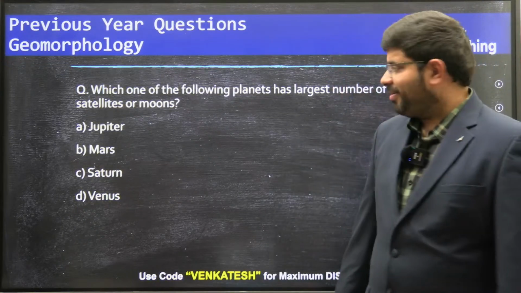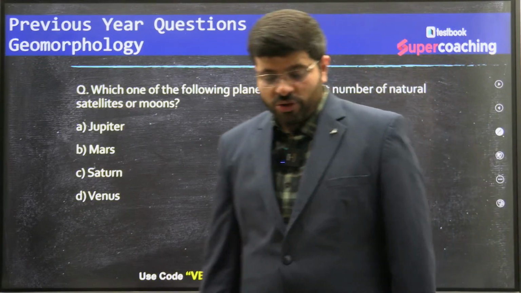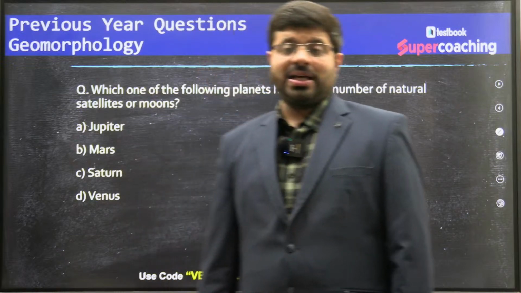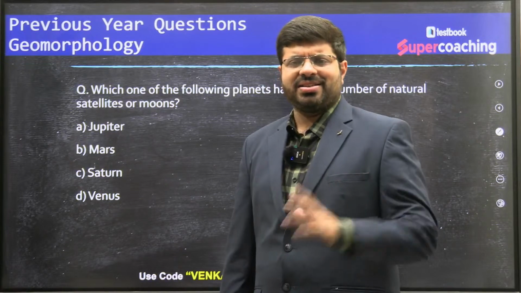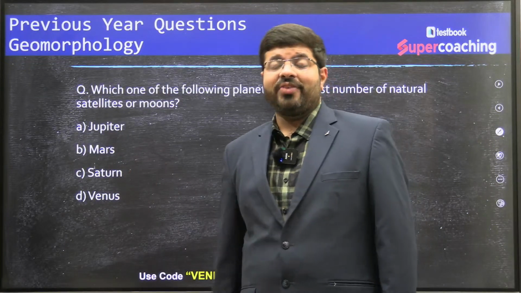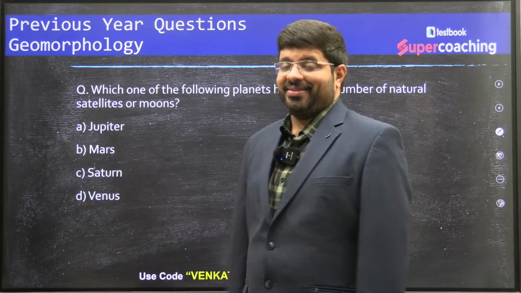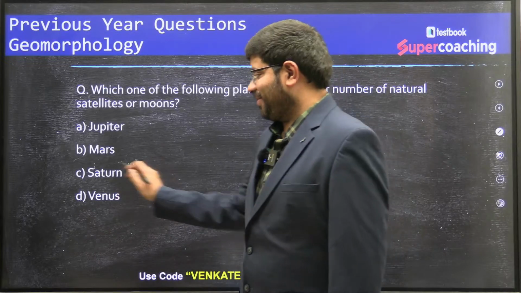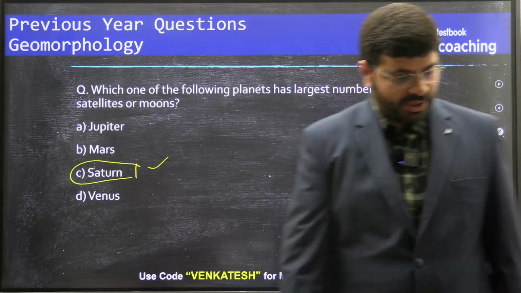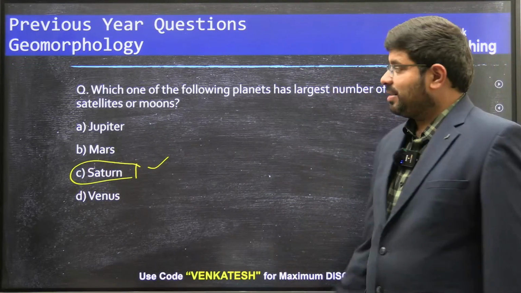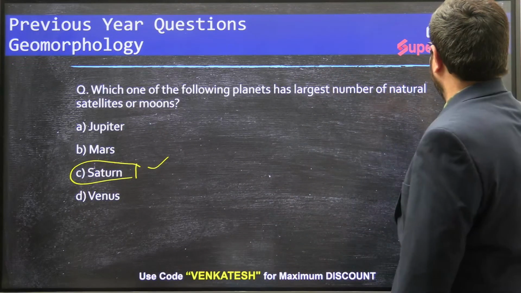Jupiter or Saturn? If you go by UPSC, when UPSC asked this question more than 10 years ago, the right answer was Jupiter. Now it is Saturn. So science has upgraded, the knowledge has upgraded. It is now Saturn, not Jupiter.